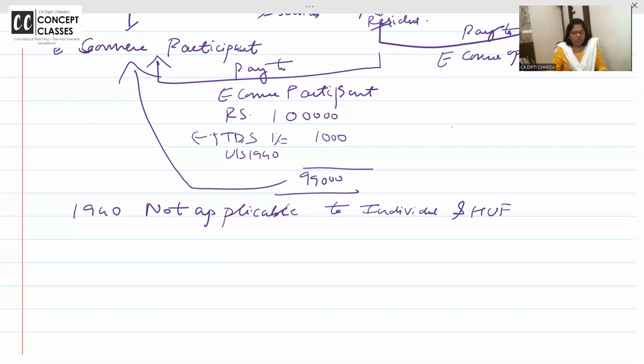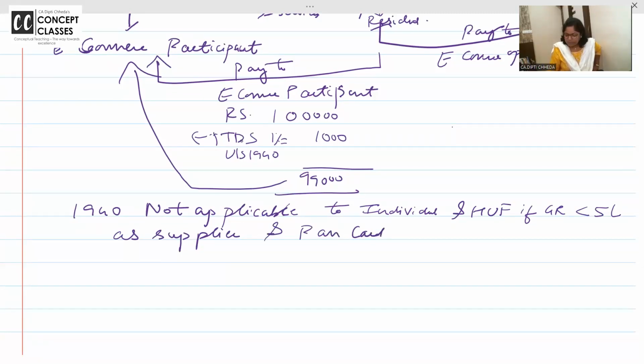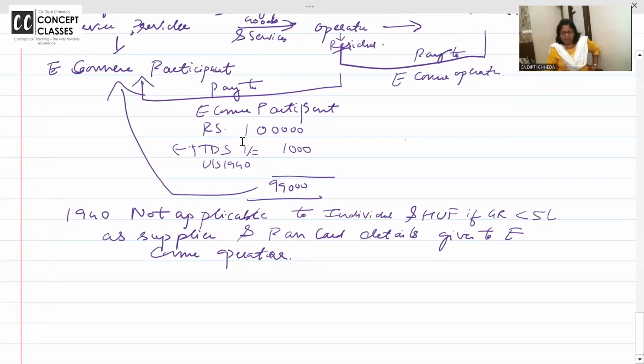194O is not applicable to individual and HUF if gross receipts is less than 5 lakh. 5 lakh का limit है. छोटे छोटे suppliers, individuals in HUFs whose gross receipt is less than 5 lakh as supplier, and PAN card details given to e-commerce operator.